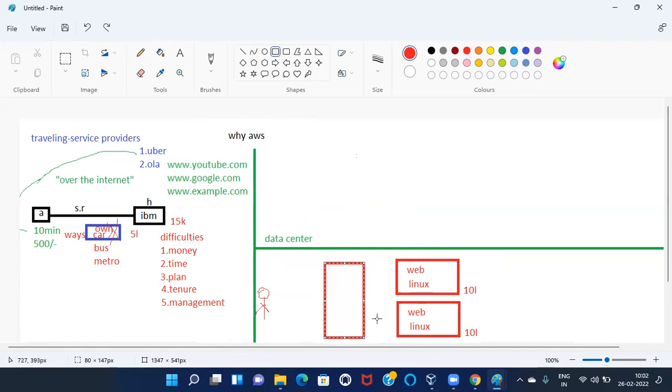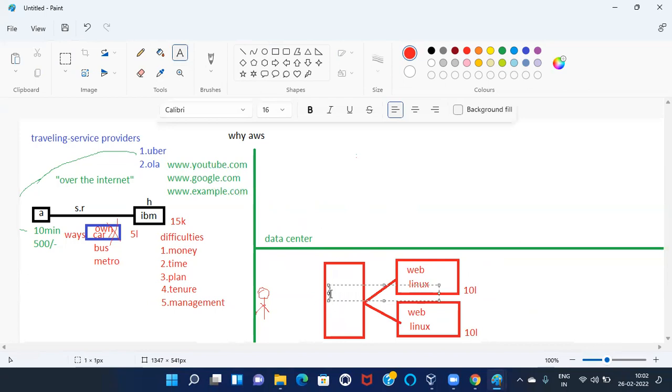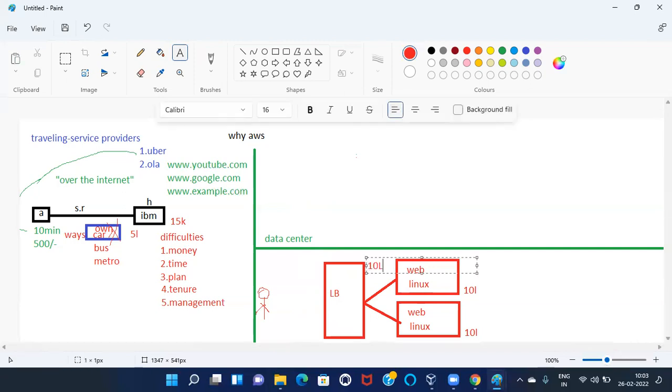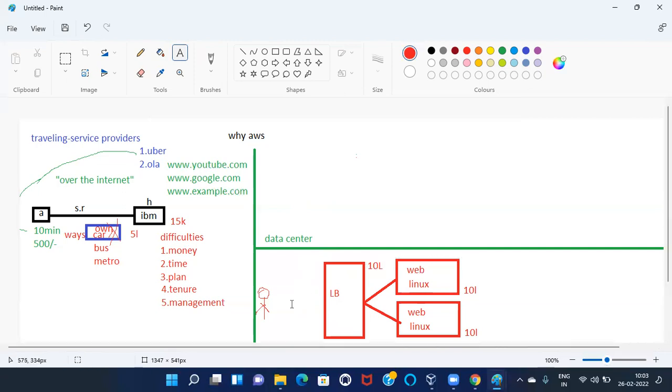To distribute the traffic to backend servers equally, we have to work with one more server. The server name is what? Load balancer. The load balancer is associated with backend servers. Okay. So what is the nature of the load balancer? Again, I need to spend 10 lakh rupees for this machine also, because we are trying to keep our environment with high availability, high scalability, high durability, high performance, and high security. These 5 factors we are considering.